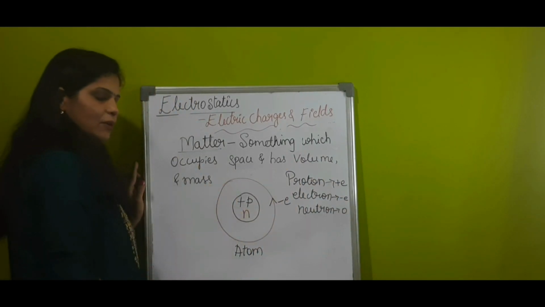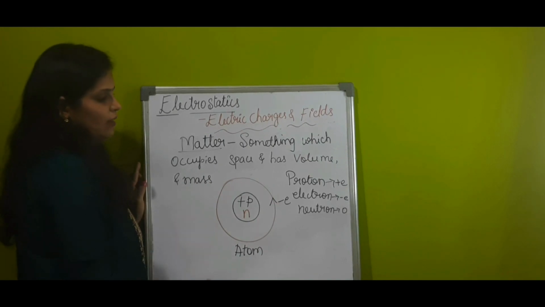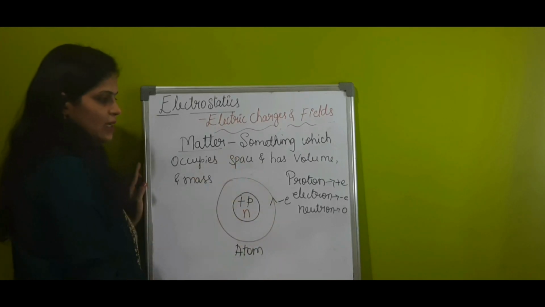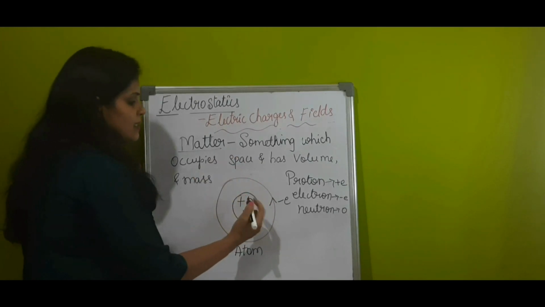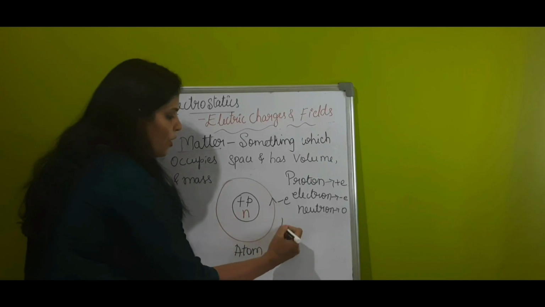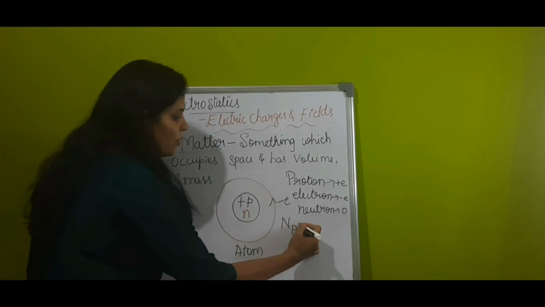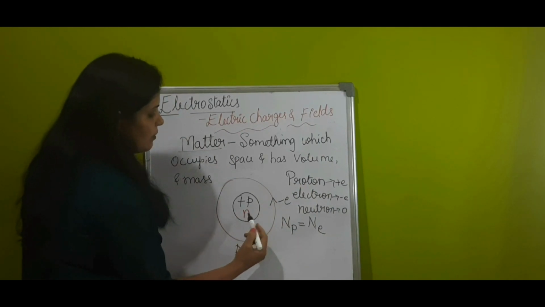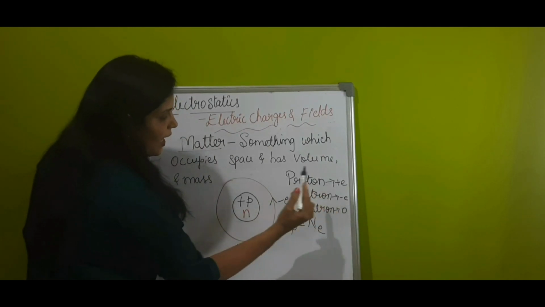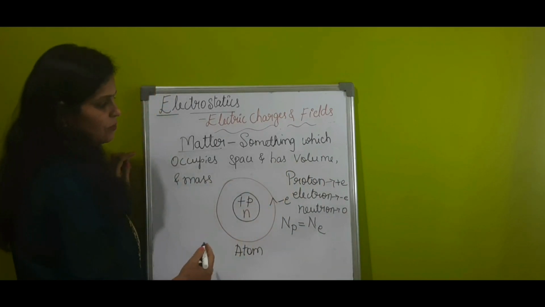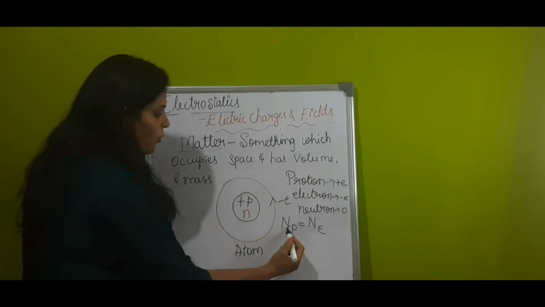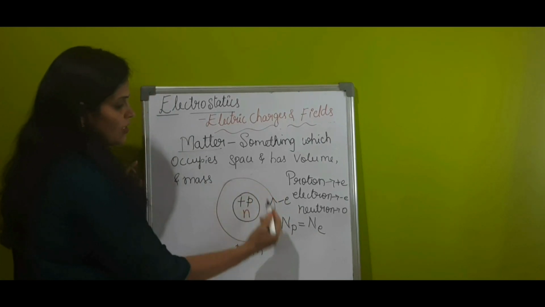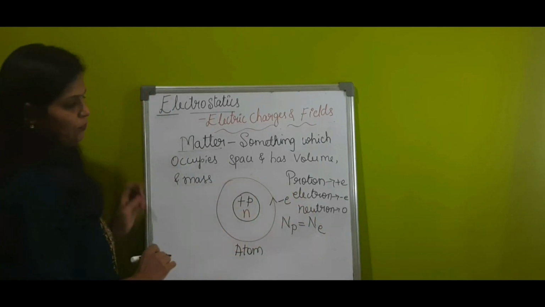We know that an atom as a whole is electrically neutral. That is because the total charge of the atom is 0. That is because the number of protons is equal to the number of electrons. Proton as well as electron both have the same value of charge. So if the number of protons and the number of electrons are equal, then the total charge of the atom will be 0.